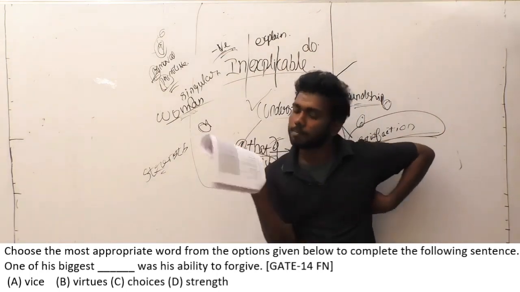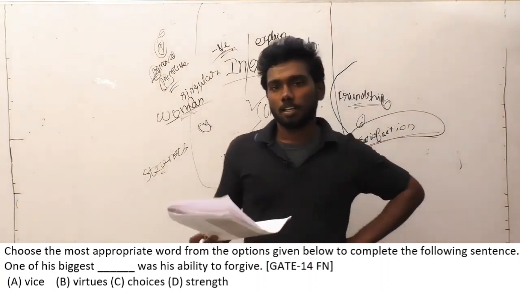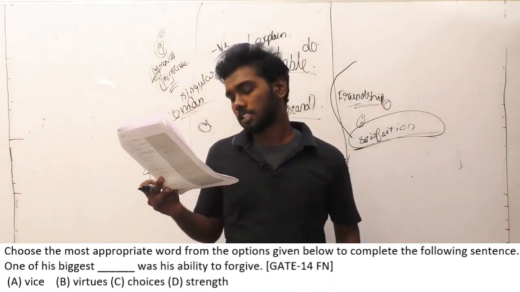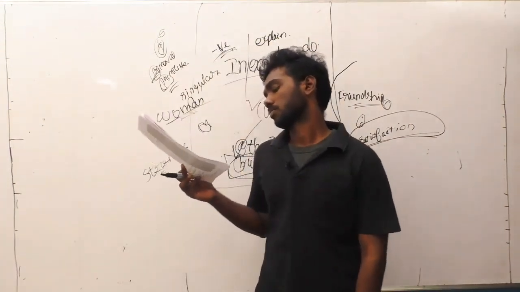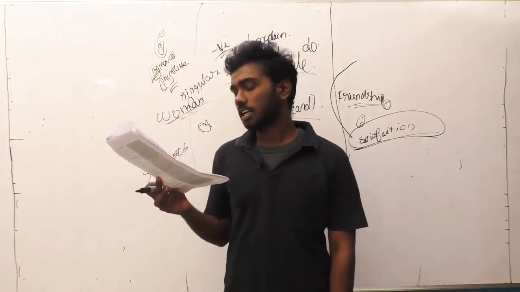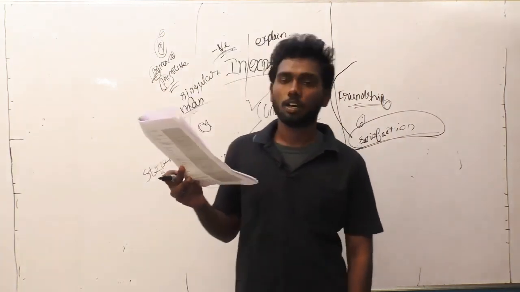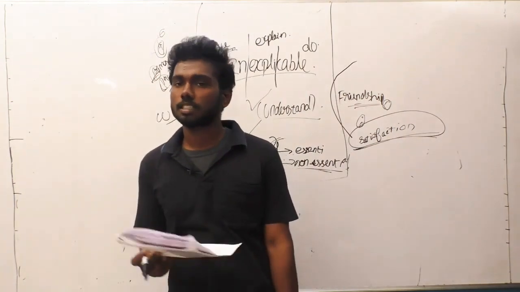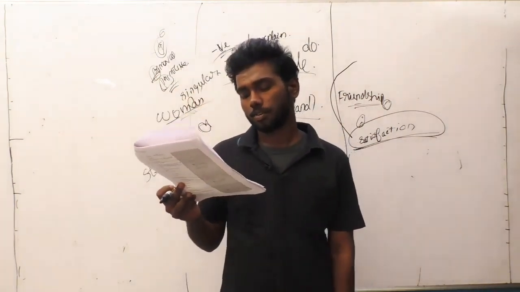So option B is virtues. What is the meaning of virtues? Virtues means beneficial. So one of the biggest beneficial was his ability to forgive. Let us keep this in reserve and let us see option A. Wise. Wise means wrongdoing, the thing which he is doing wrong. One of the biggest wrongdoing was his ability to forgive.